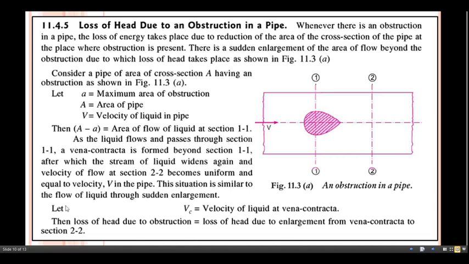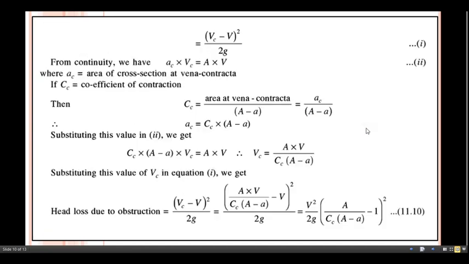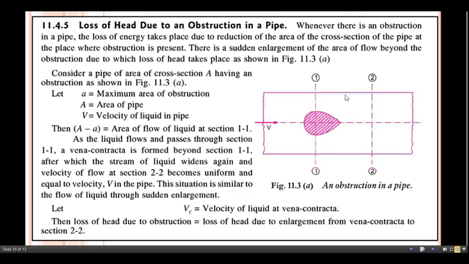This situation is similar to the flow of liquid through sudden enlargement. Let Vc equal the velocity of liquid at vena contracta, then loss of head due to obstruction equals loss of head due to enlargement from vena contracta to section 2. So this must be equal to (Vc minus V) whole square divided by twice g, a difference of velocity at vena contracta and at last point.